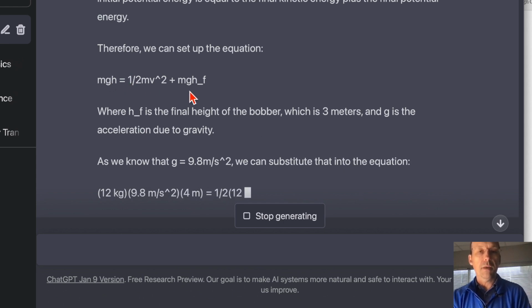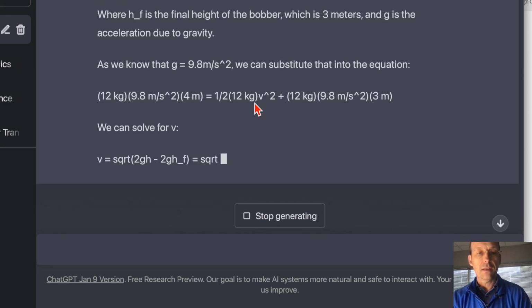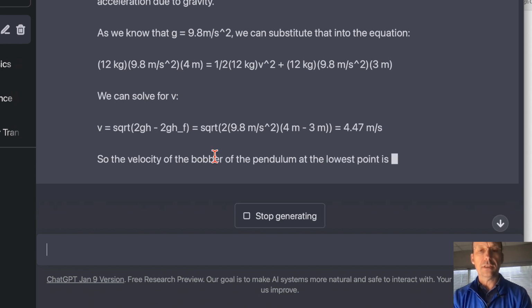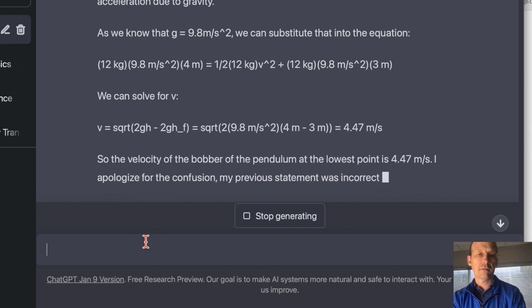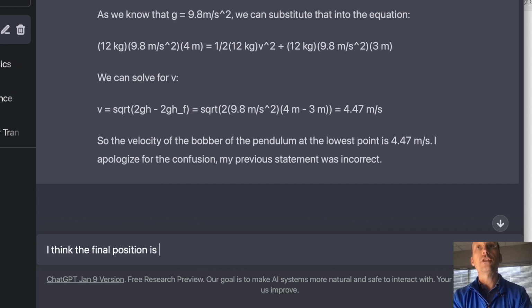MGH equals MG final 3. I think the final position is 2 meters, not 3.